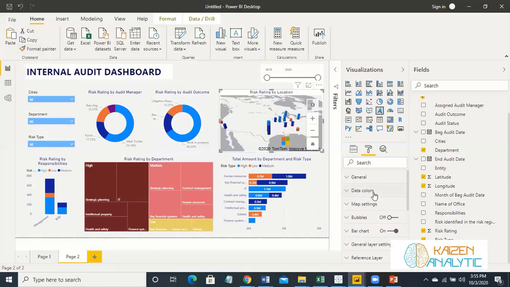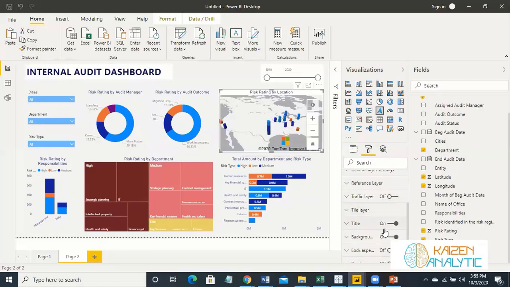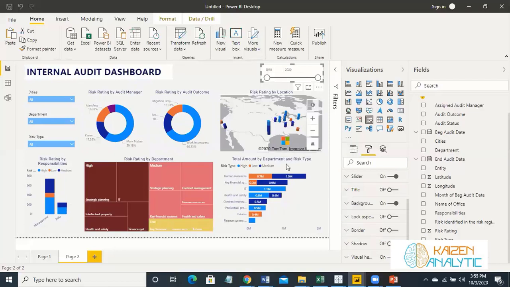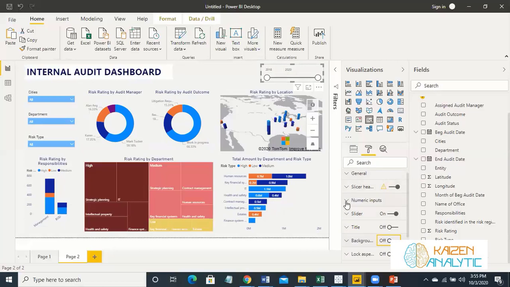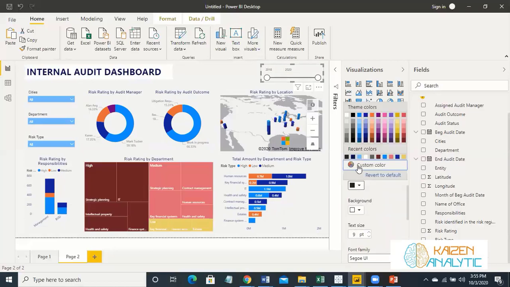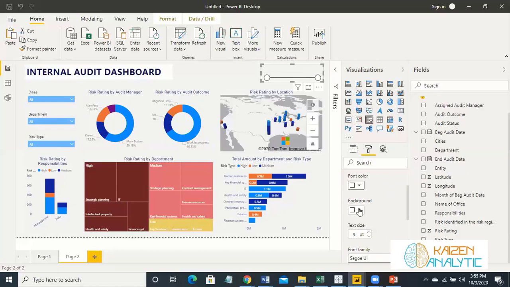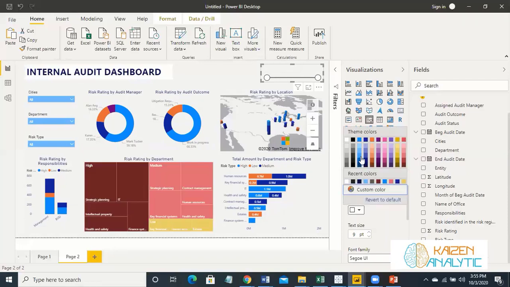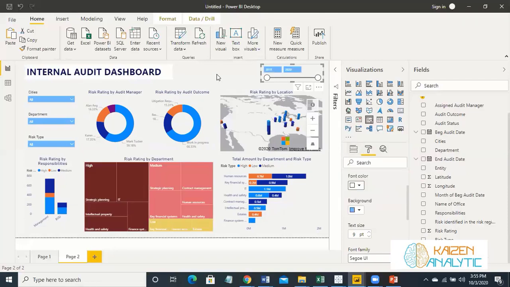And just click on this Azure map and turn this background off. Turn this background off and also make this numeric number. Yes. This one is dark blue, dark white, and this one is blue. That's good.